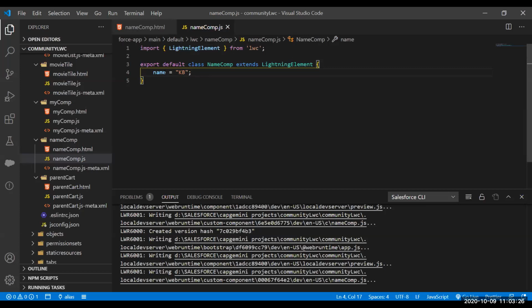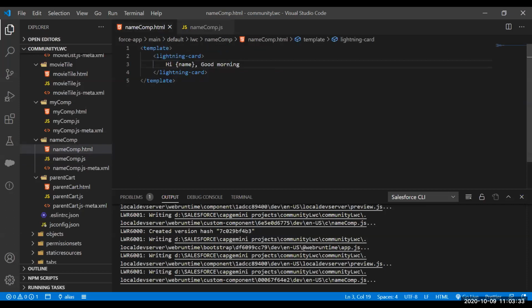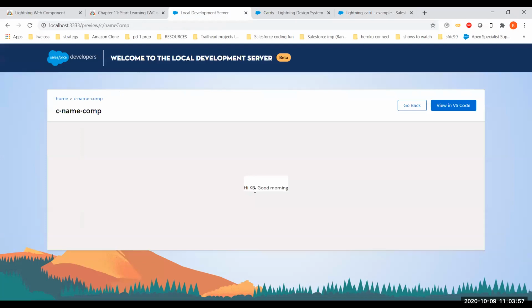In the JS, you create a variable, use the variable name and give it any value, and bind it in the HTML using an expression. Anything you write between the curly braces in your HTML is considered a JS expression during rendering. So the name variable will be bound to the template. Let me show you the local development server. Whatever name I give in the JS, it will display that name here.